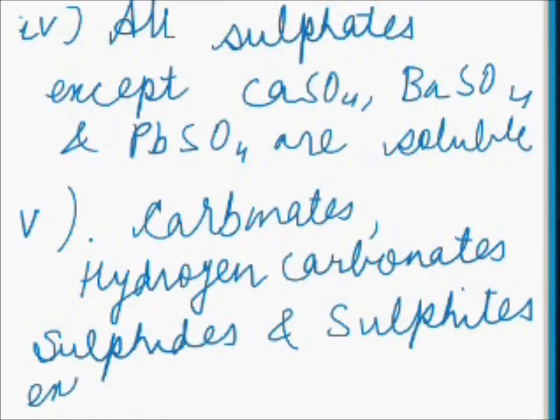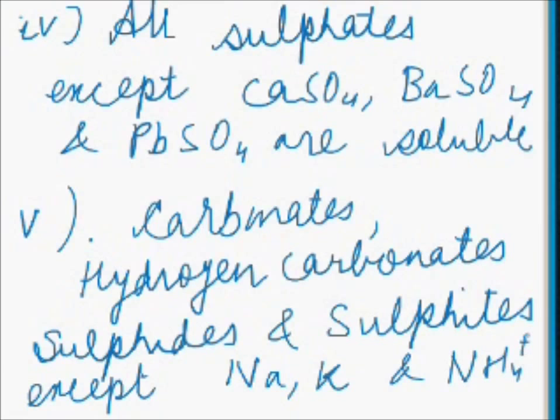Exception: sodium, potassium and ammonium are soluble.